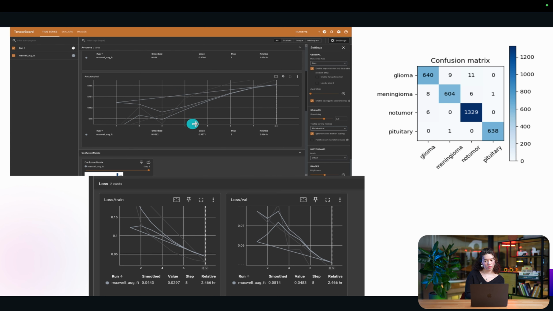Oh yeah. The matrix? This one? In the matrix, for every class, you can see which one was truly predicted correctly. For glioma, it's 640, but there were 8 errors in meningioma and 6 for non-tumor. For non-tumor, it was mainly non-tumor, but also sometimes glioma and meningioma. And it was worse before, and now it's more diagonal.